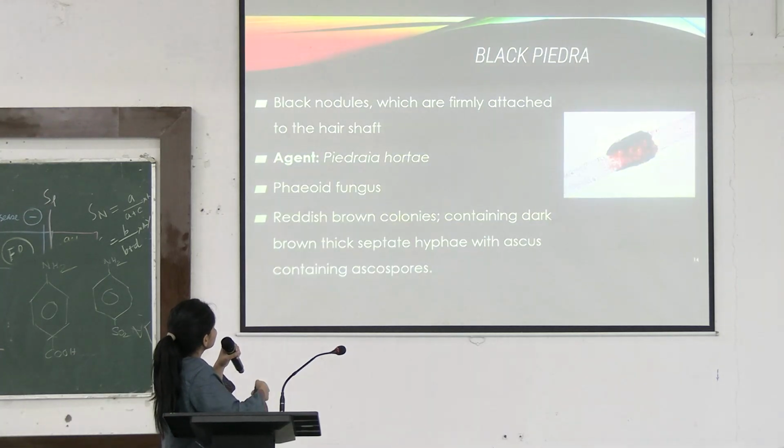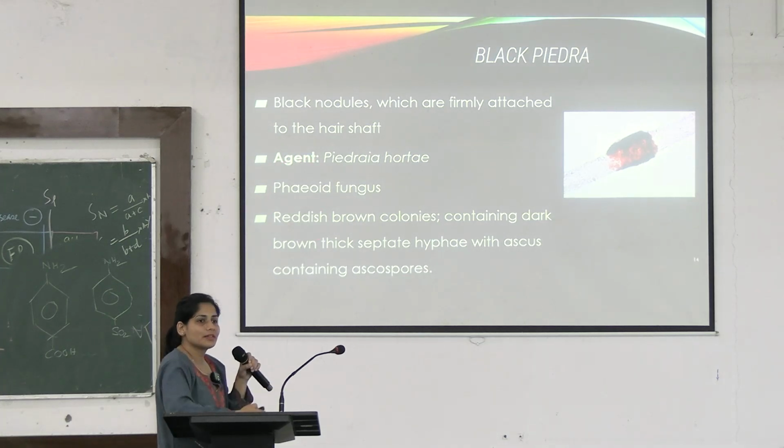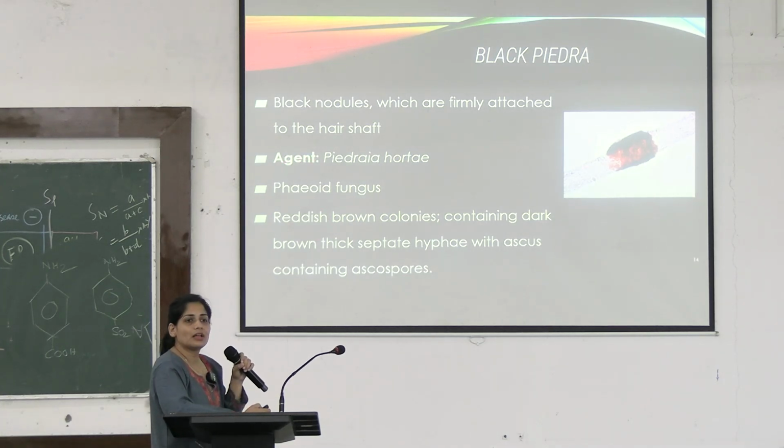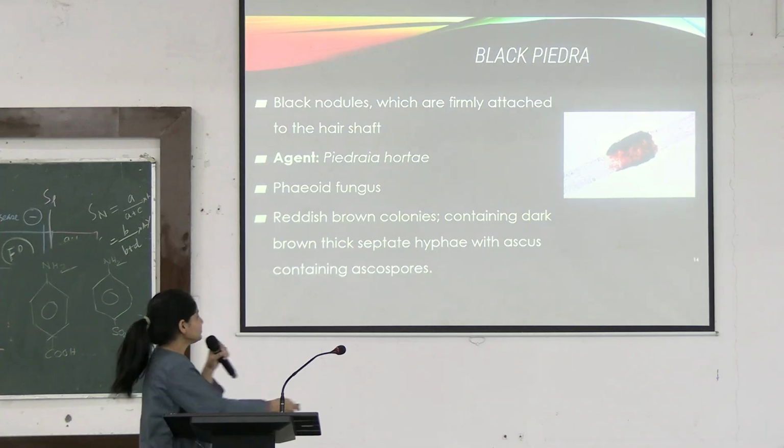What is phaeoid fungus? Phaeoid fungus means particularly black in color and able to produce a pigment. They have another name, dematiaceous fungus. Okay, phaeoid and dematiaceous, the same thing.